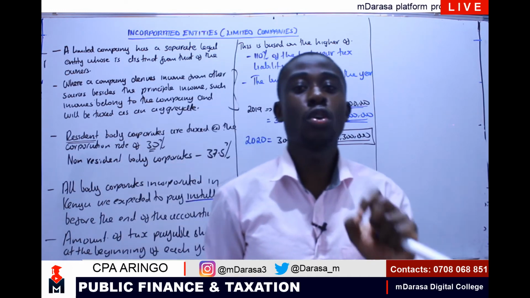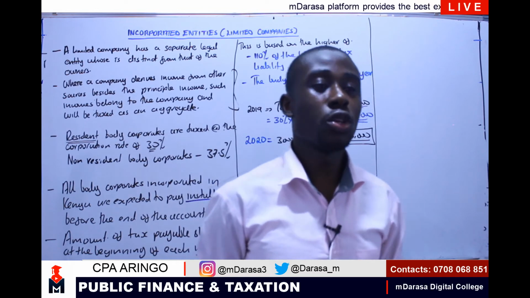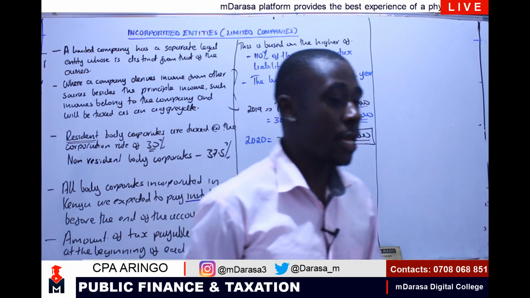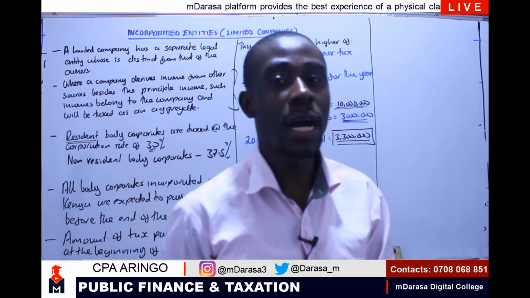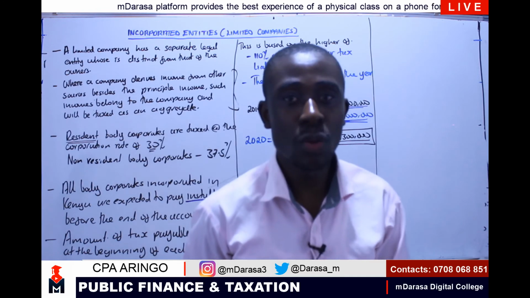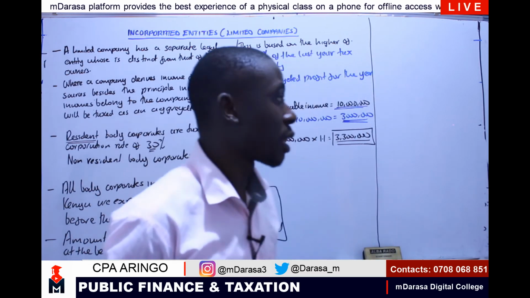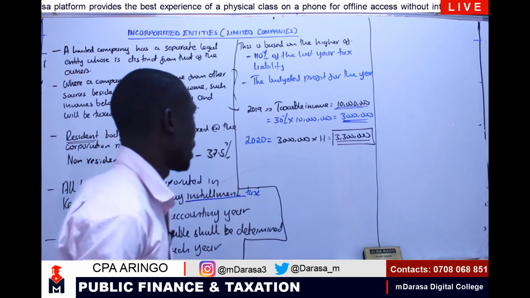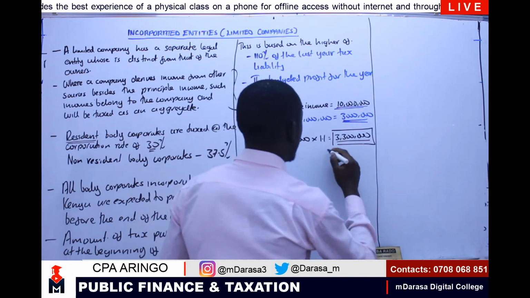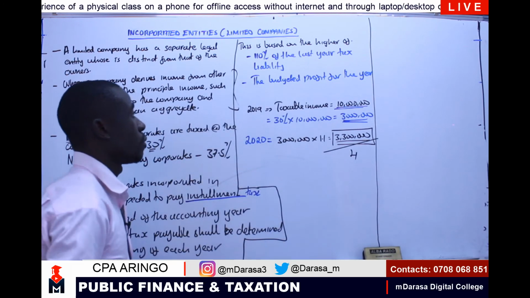And we normally talk of 4 equal installments, of course, for any company that is not in the agricultural sector. We'll also see how we pay installments on farms that are in the agricultural sector. So this is the amount that we're going to divide by 4, then we pay it on an installment basis.